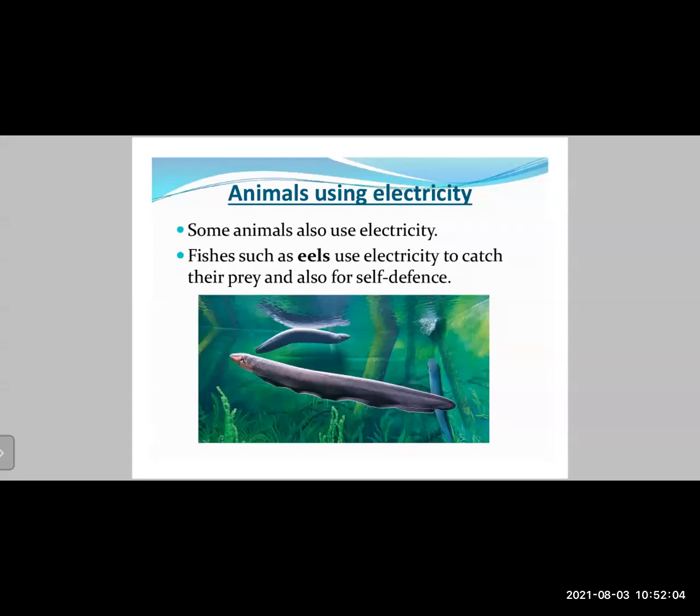Now, in case, for example, a bigger fish is trying to eat those eels, then they again generate a very tiny shock to the predator, the bigger fish, and the predator will be scared away and just run off. So those eels make use of the electrical power generated through their glands to either catch food or to protect themselves from bigger fish, that is, the predators.